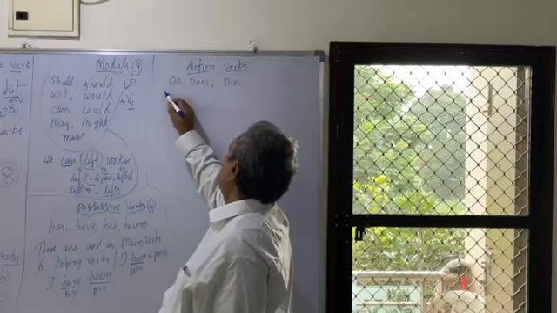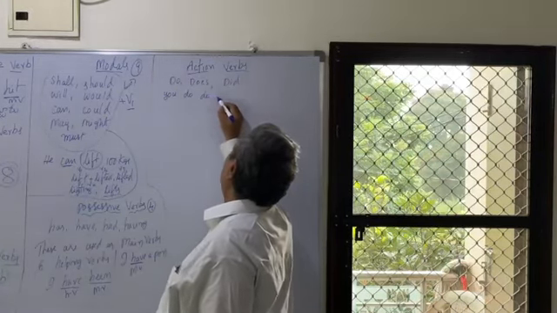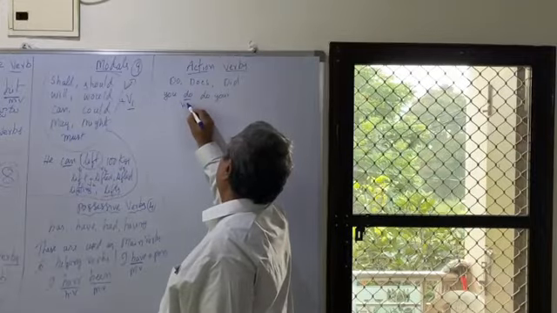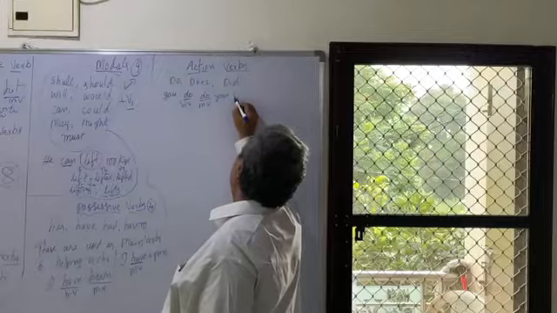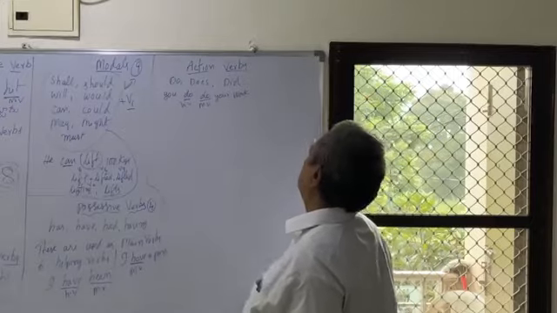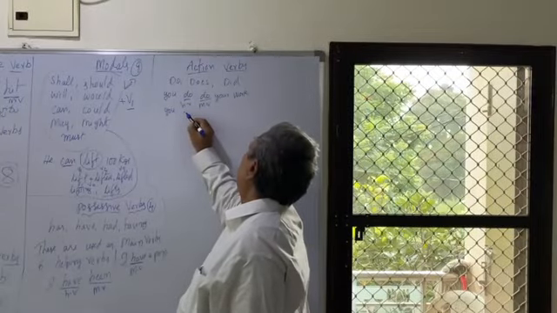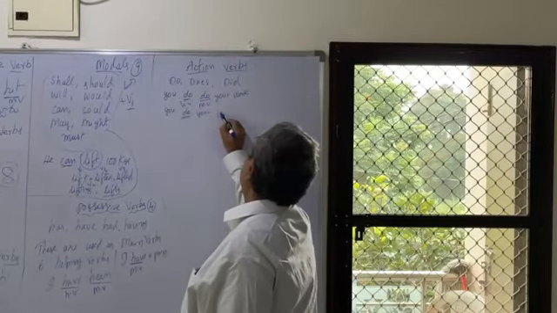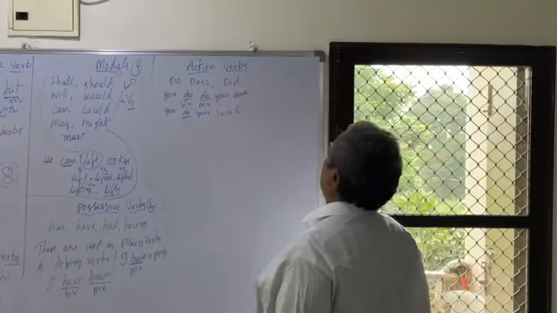Example, you do your work. Do your work. Here do can be a helping verb, and this do is the main verb. Do your work. You do your work. Here it is a main verb.